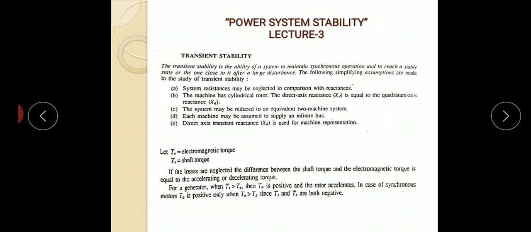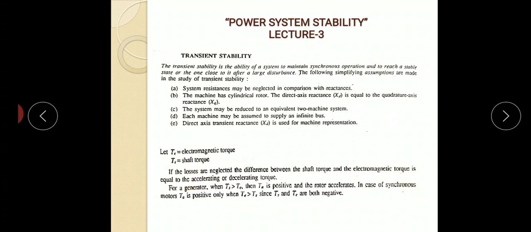The system may be reduced to an equivalent two machine system. Important point: each machine may be assumed to supply an infinite bus. Next, the direct axis transient reactance Xd' is used for machine representation.